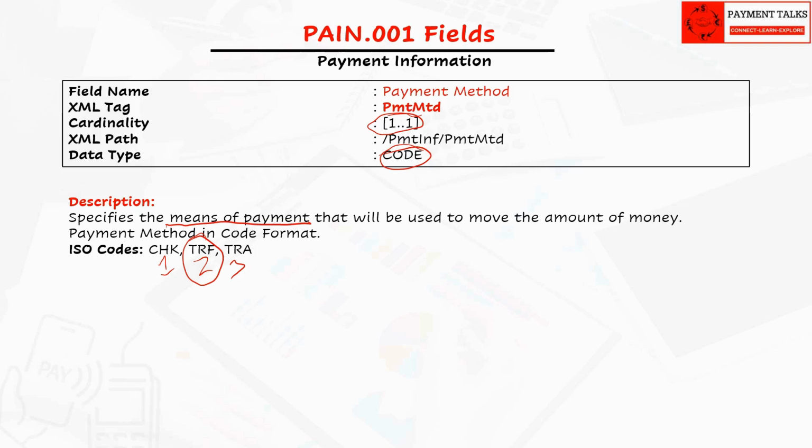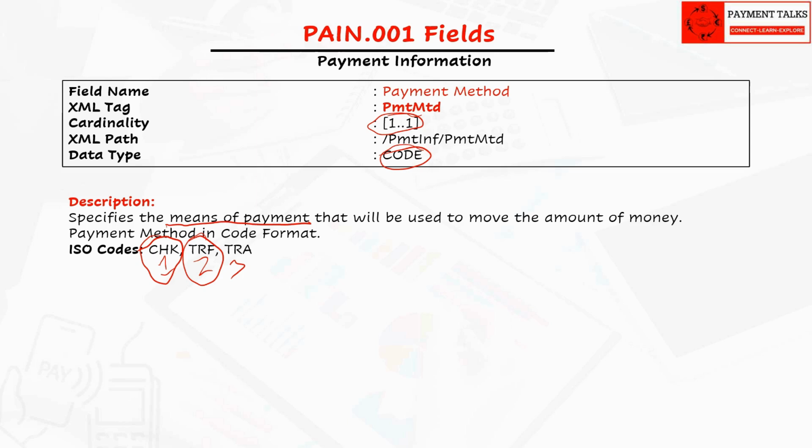The next value is CHK, check. CHK is used when the corporate instructs the bank to issue a physical check instead of sending funds electronically. For example, a company needs to pay a vendor who does not accept electronic transfers. Bank usually will print the check and then check is either mailed to the beneficiary or collected from the branch. May be used in cases like insurance claim payments, refund checks, legal settlements, etc.